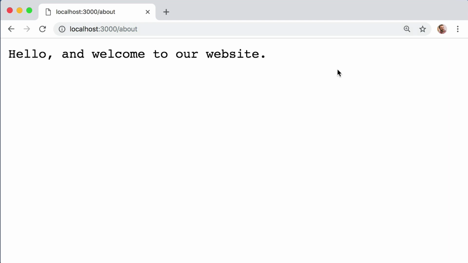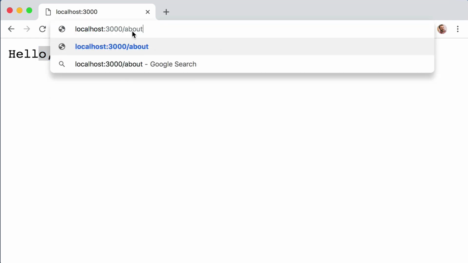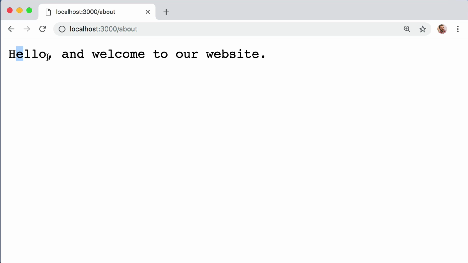So let's give ourselves the goal of sending back different responses depending on the URL that the visitor is trying to visit. How about if someone visits the base URL, just localhost 3000, we send back text that says, hello and welcome to our home page. And if they visit maybe /about, we say, thank you for the interest in our company. So how can we accomplish that? Well, let's jump back into our text editor.